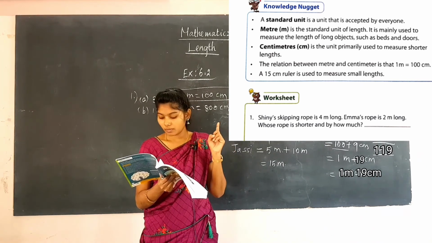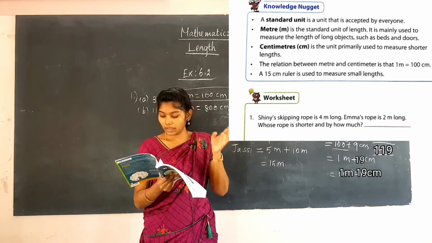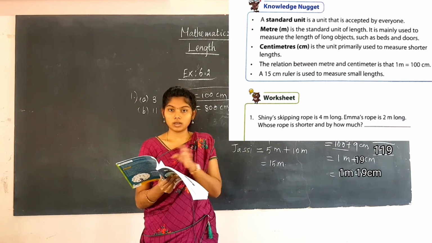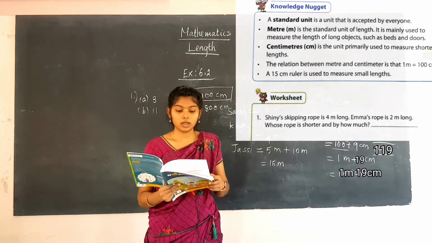By how much is it? The difference is 2. 4 meter minus 2 meter is 2 meter. So you can write the answer as Emma's rope by 2 meter.